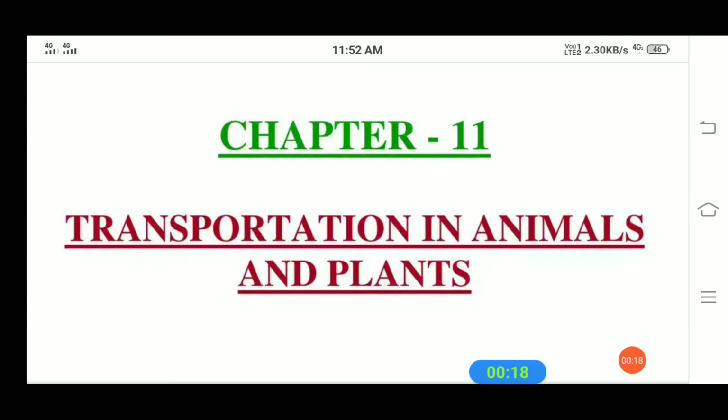Okay students, today we will start another lesson in the biology part, that is chapter number 11, transportation in animals and plants. Today we will learn more about transportation in animals and plants. Now let us start the lesson.